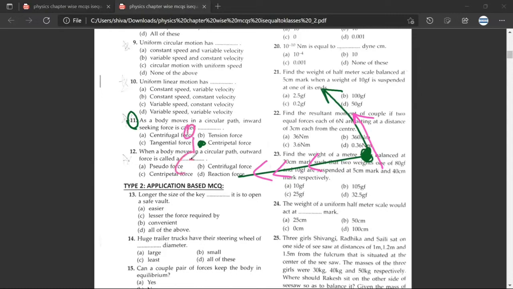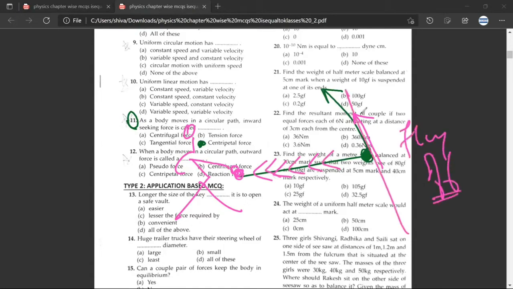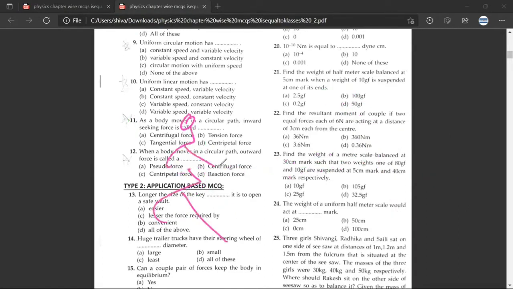Now you can understand this very simply, that if you are not applying the centripetal force, then the stone will fly off tangentially. Any doubt? No doubt. But let us say, for example, try to understand. Let us say that you have the stone and you are moving this in a circular track. So you are applying centripetal force. Have you understood?